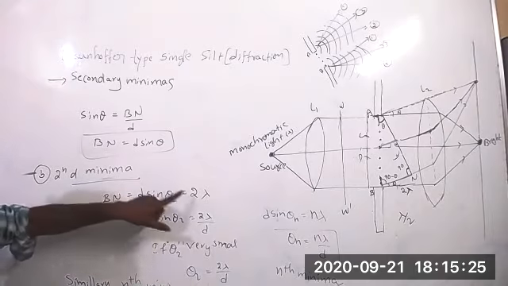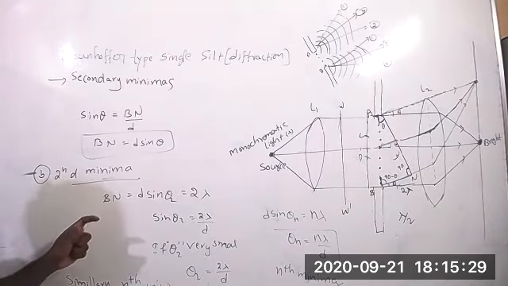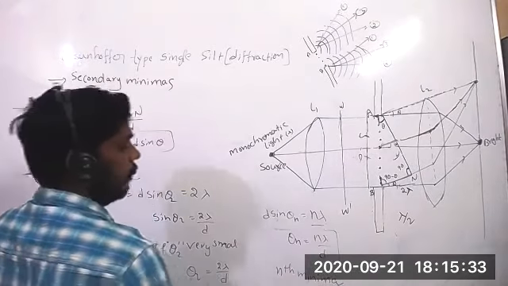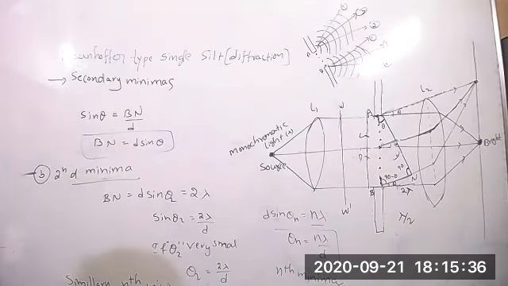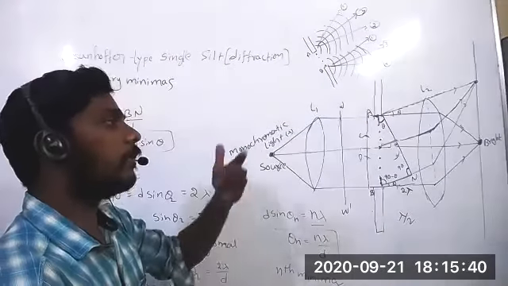If path difference equals 1 lambda, you will get the first minima. If you want to get nth minima, path difference should be n lambda. So substitute in n place 1, 2, 3, 4 for first minima, second minima, third minima, fourth minima, like that. Nth minima you will get.